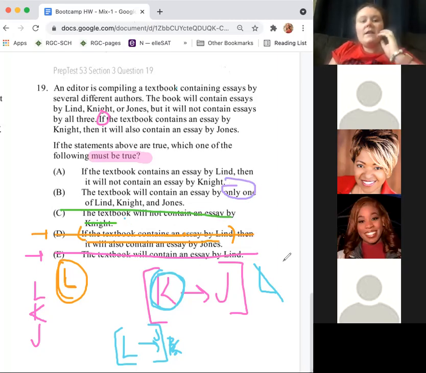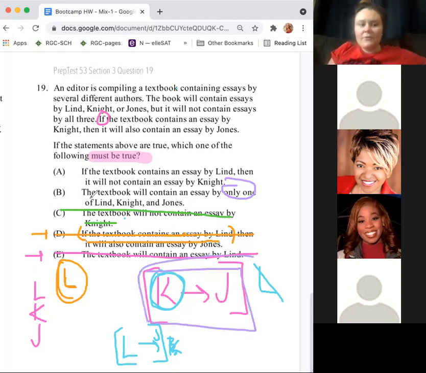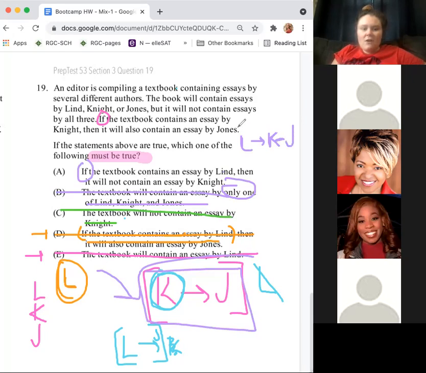Right, it doesn't have to be only one. Lind is not in the picture. There could be two. And then A is going to be our answer because it says, if the textbook contains an essay by Lind, then it will not be with Knight. Absolutely. Lind cannot be with Knight because we actually kind of predicted this: if there's Knight, then there's Jones, and all three of them can't be together. So Lind and K can never be together here. And so that's why A is our answer.